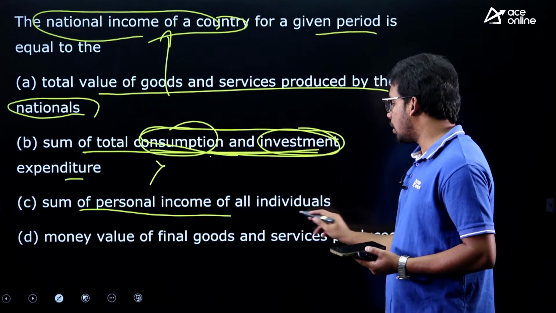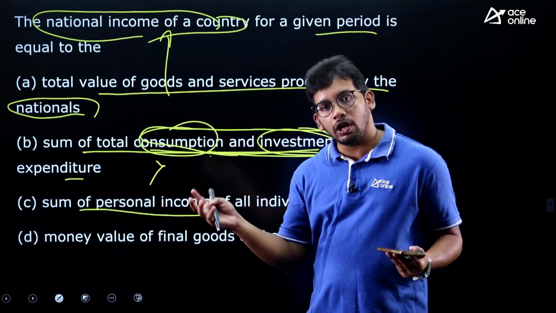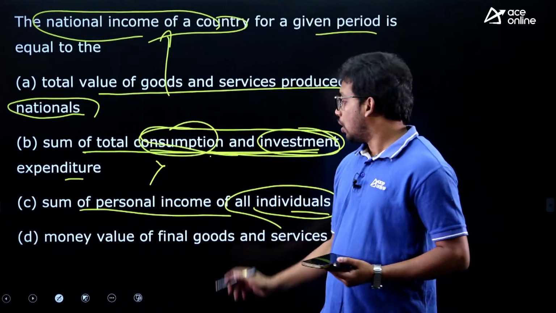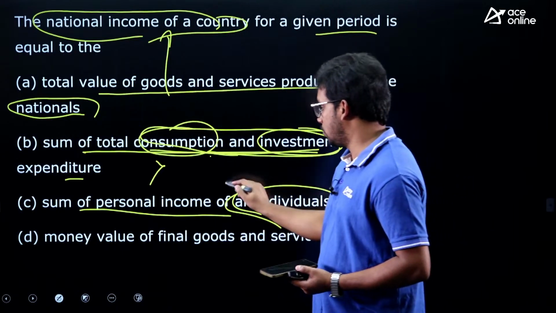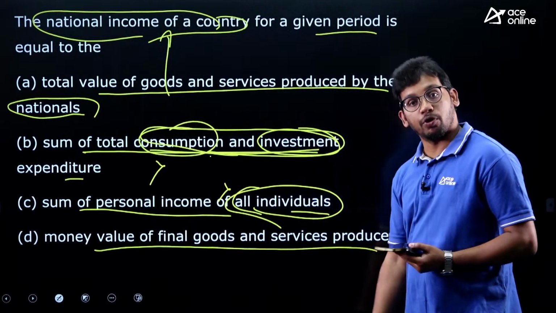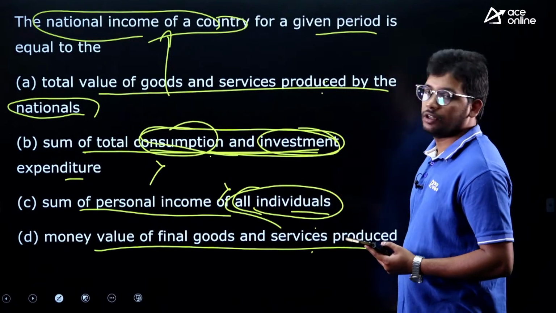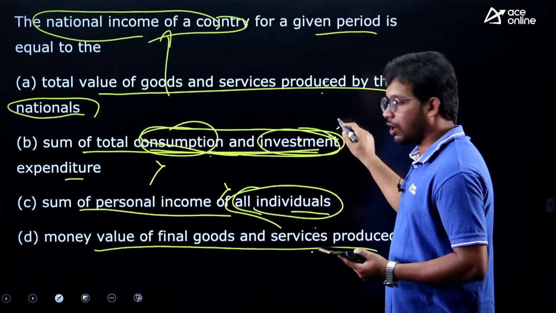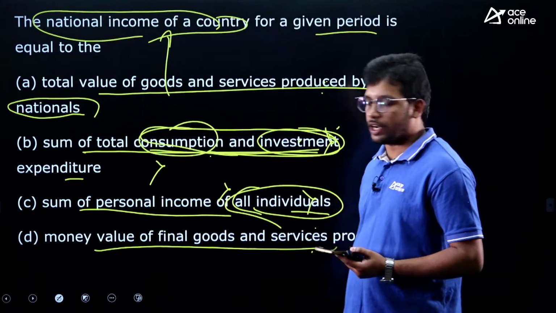Sum of personal income of all individuals. They are pointing to the income of all individuals. What about the corporate entities? All those also contribute to GDP. So this is also wrong. Money value of final goods and services produced. These two options seem a little bit confusing, right. In the expenditure method, government, imports, exports are all there, so you can discard this. This also excludes corporate entities and all.